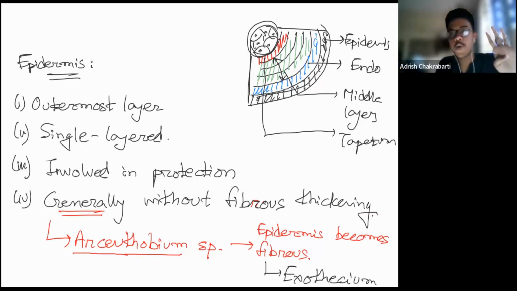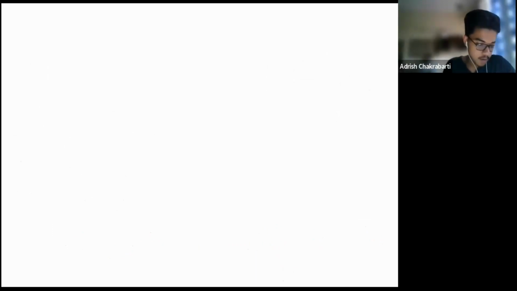So 4 points you need to keep in mind. Epidermis, outermost layer, single cell layer, involved in protection without fibrous thickening. But in case of Arceuthobium species, we are observing that the epidermis becomes fibrous, and then it is known as exothecium.